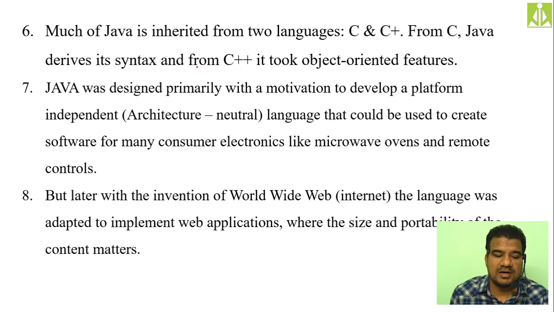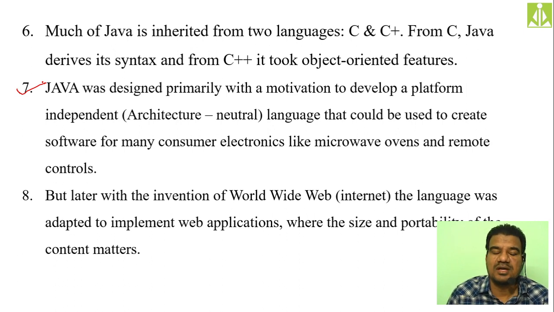If you read the further statement, the continuation in that seventh point: Java was designed with a motivation to develop an architecture neutral, platform independent language that could be used to create software for many consumer electronics like microwave ovens and remote controls. So basically they did not think of writing programs for the internet.